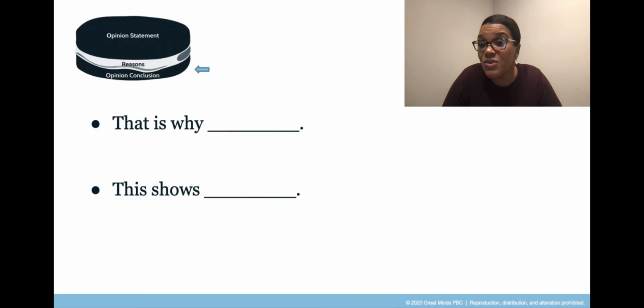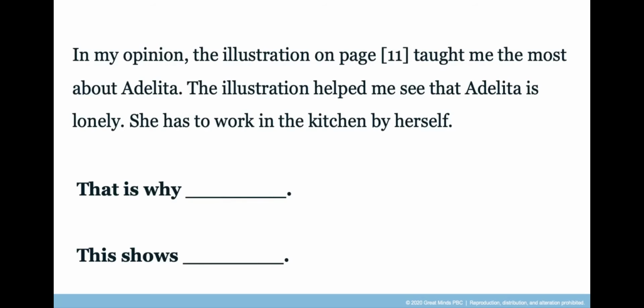You're going to use these sentence frames to help you write a conclusion for your paragraph. I'm going to reread the paragraph one more time. In my opinion, the illustration on page 11 taught me the most about Adelita. The illustration helped me see that Adelita is lonely. She has to work in the kitchen by herself.